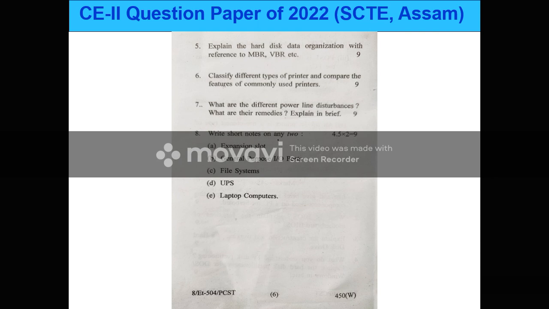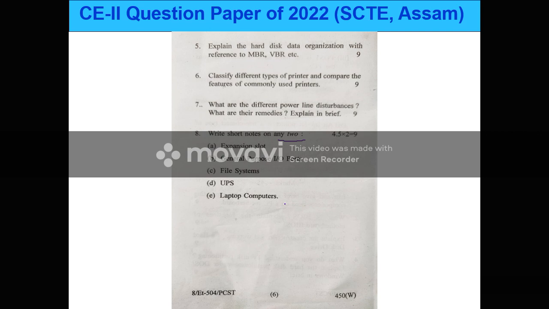Write short notes on any two, with 4.5 marks each: expansion slot, general purpose input output port, file system, EPS, laptop computers. So this is about the questions, all questions.